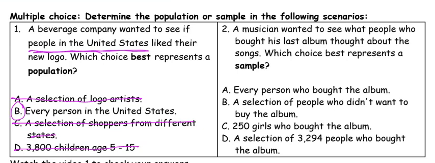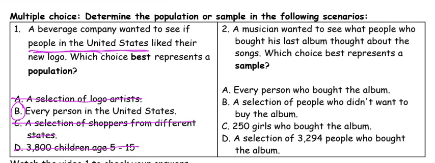And the second question: a musician wanted to see what people who bought his last album thought about the songs. Which choice best represents a sample? So in this question, the musician wanted to see what people who bought his album thought about his songs.